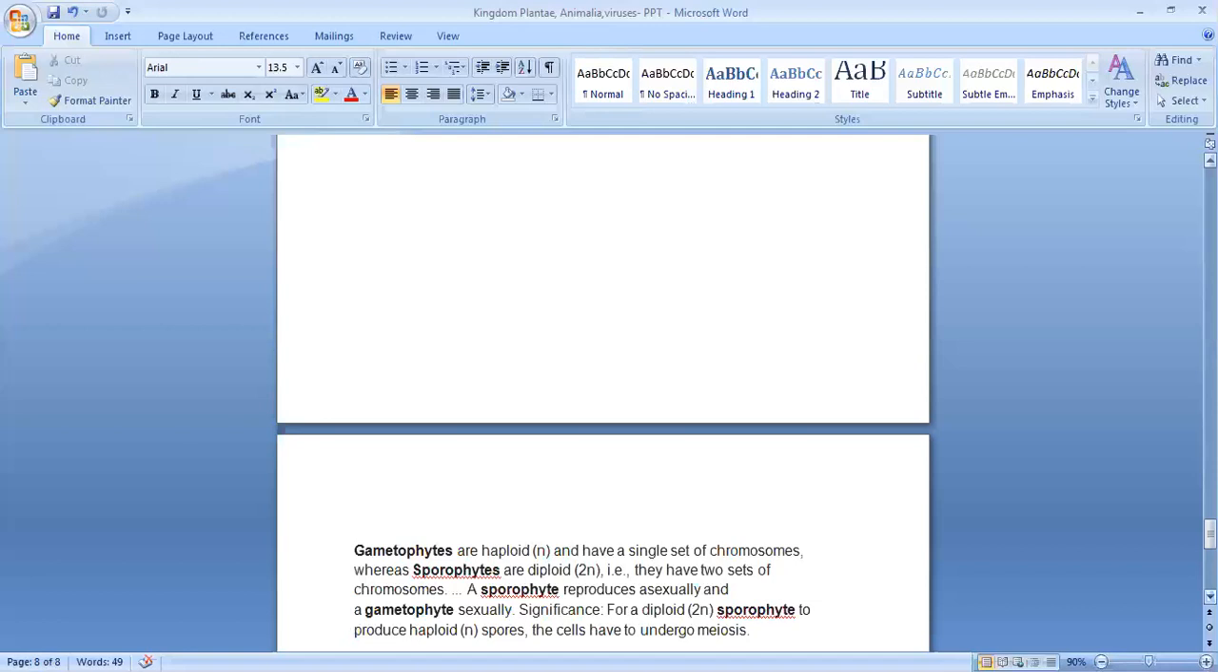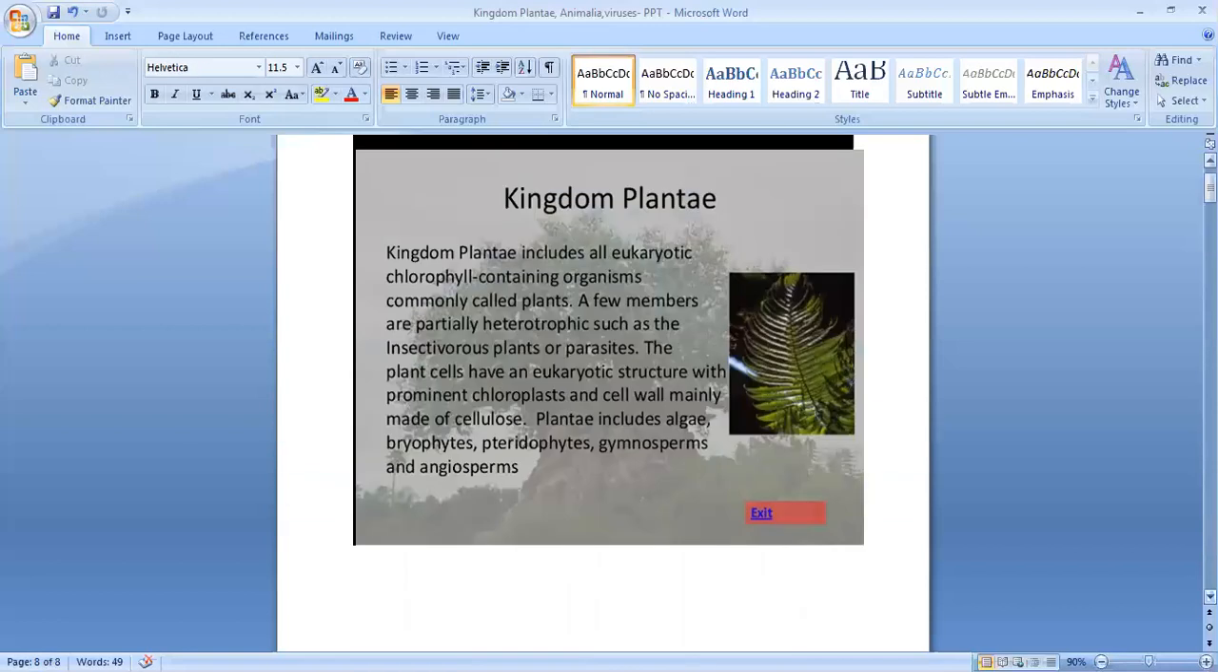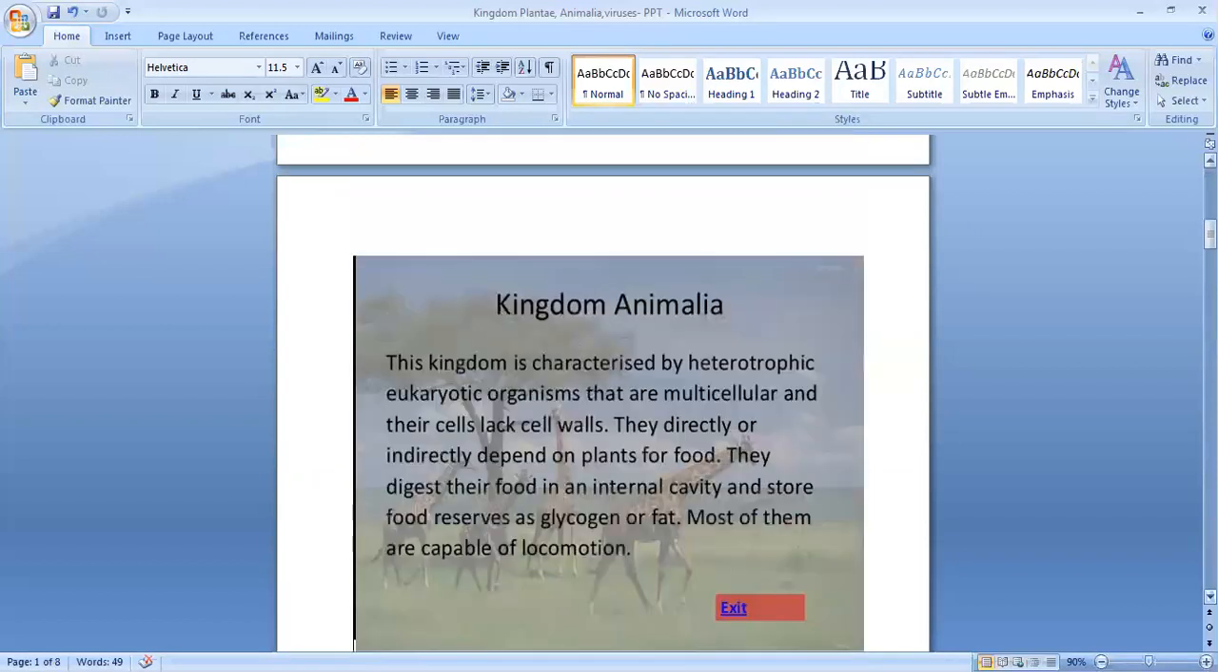Clear? Then the next one, now that Plantae is over, is Kingdom Animalia. This kingdom is characterized by heterotrophic eukaryotic organisms. We all come under heterotrophs because we depend on others for food. And as eukaryotic organisms, we have a well-defined nucleus, are multicellular, and our cells lack a cell wall. Plant cells have a cell wall, but animal cells have no cell wall.